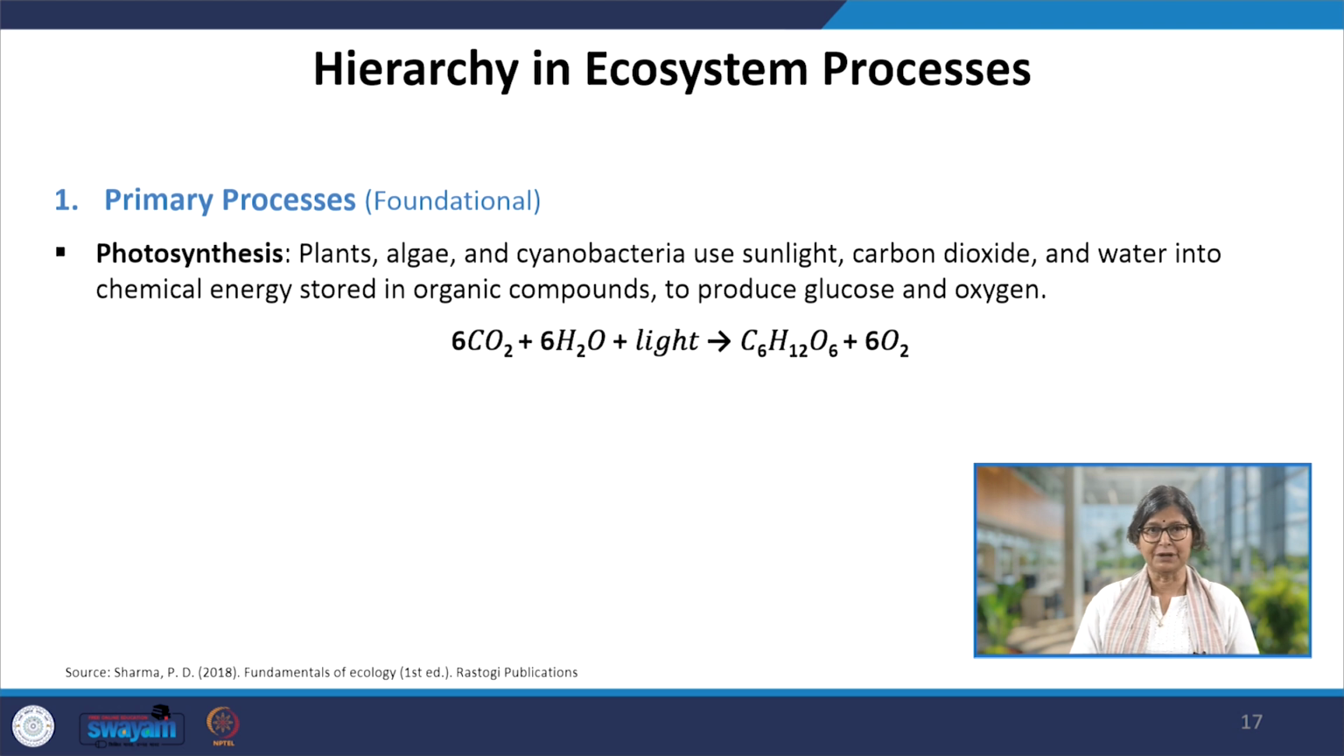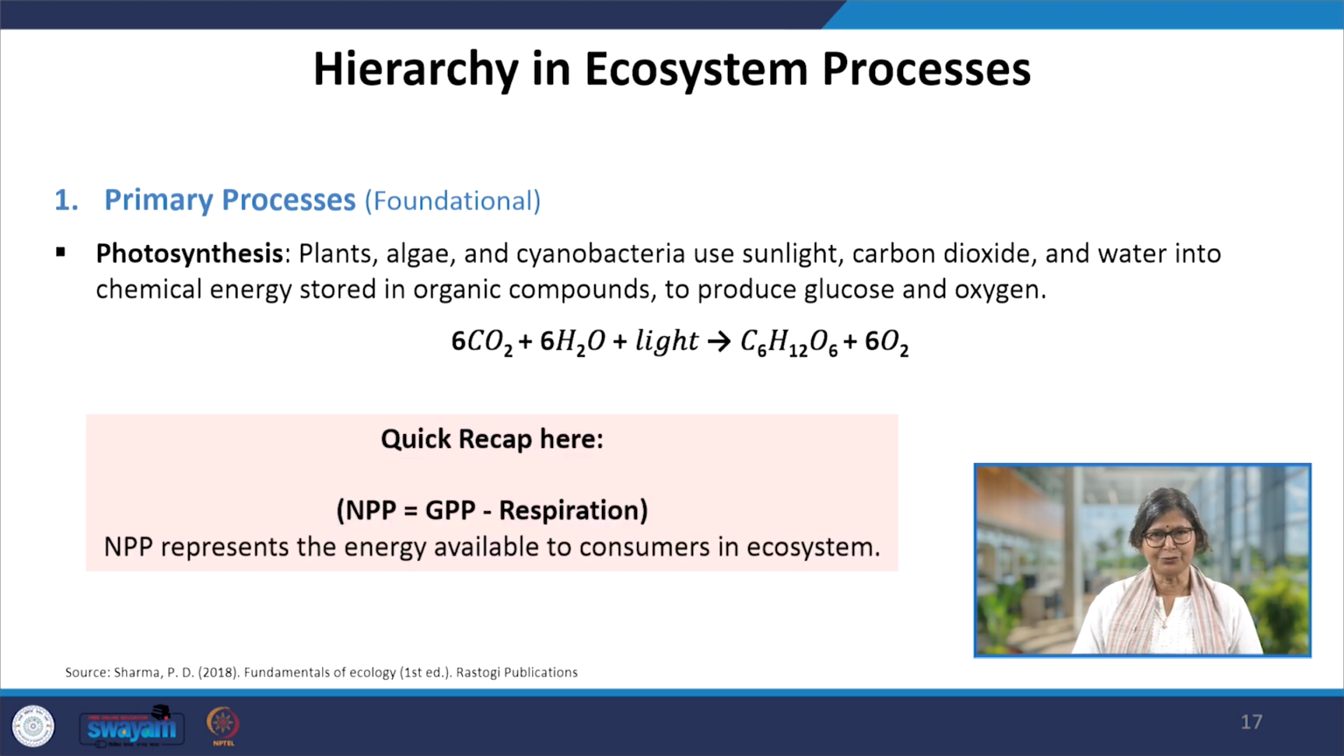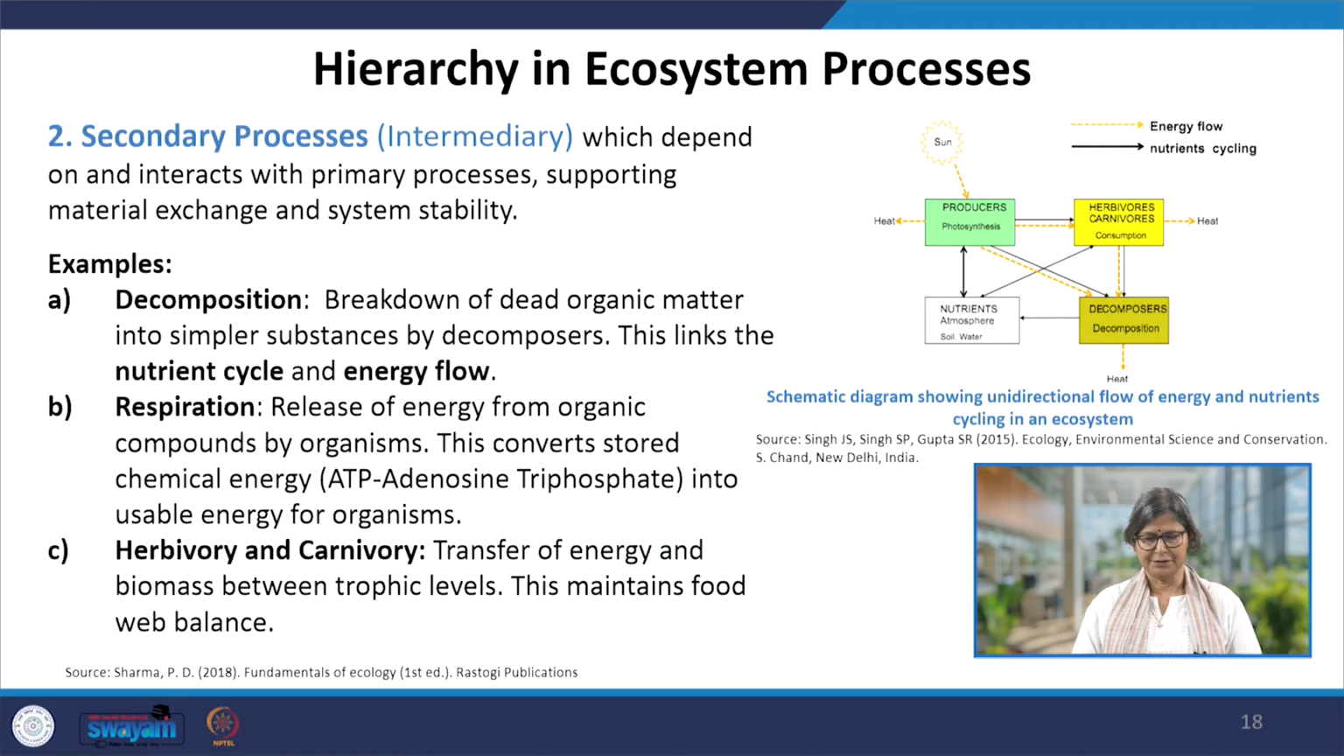All of us know that. Now, when we go forward, very quickly let us recap that net primary production is actually gross primary production minus the respirational energy. Come to the secondary one. These depend on the primary one, they also interact with the primary one, and they support material exchange and system stability. Decomposition, which we have discussed in detail, respiration we have discussed in detail, herbivory and carnivory.